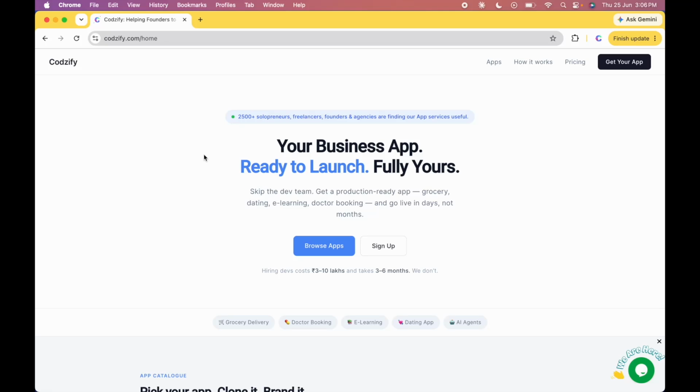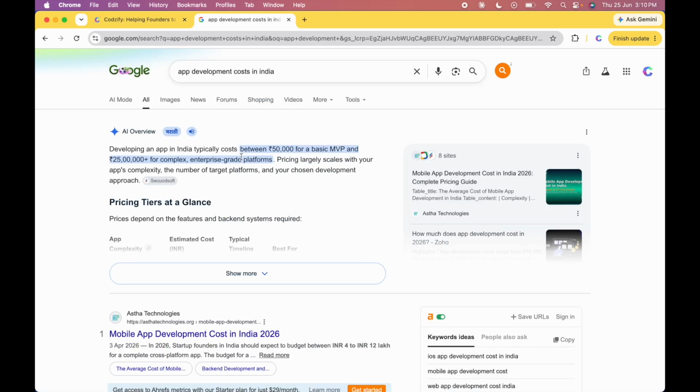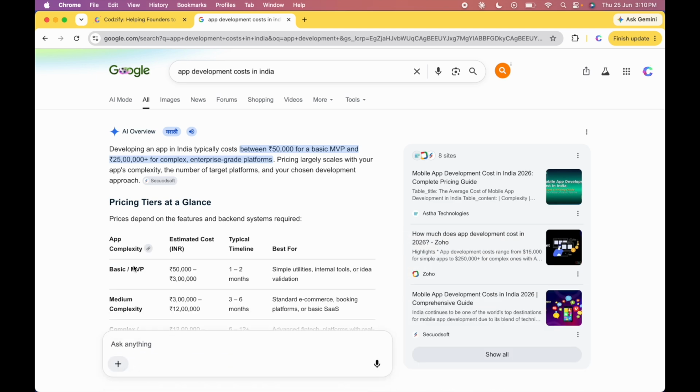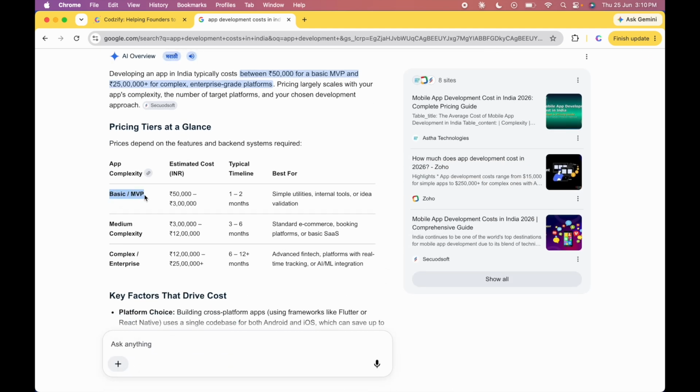In this episode I'm going to give you a quick tour of codezify.com so that you get the understanding of what exactly the platform is and how this platform can help you save lakhs of rupees. If you want to develop a mobile app, then what is the app development cost in India? Specifically in India, for a basic MVP developers charge you 50,000 to 3 lakh rupees, and the typical timeline is 1 to 2 months, best for simple utilities, internal tools or idea validation.